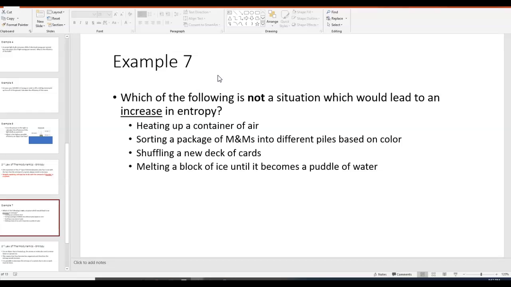Which of the following situations is not a situation which would lead to an increase in entropy? Okay, so if you sort a package of M&Ms into different piles based on color, remember, entropy is a measure of disorder. So think about organization. If you take M&Ms, which all come together, and you separate them based off of color, are you making the M&Ms more organized or less organized?